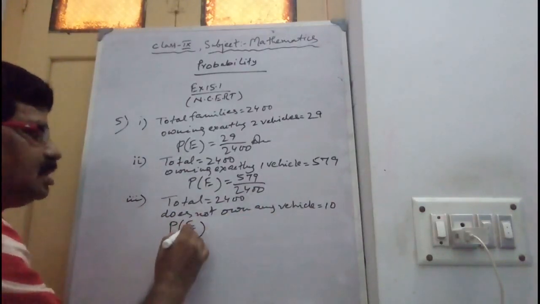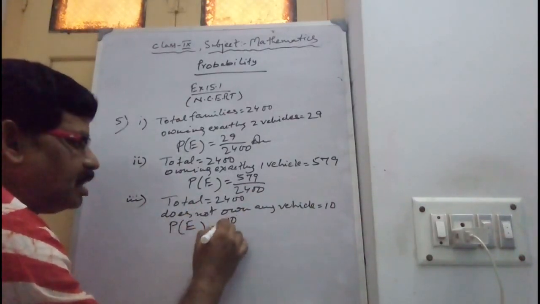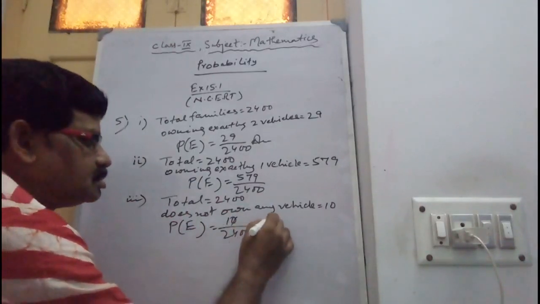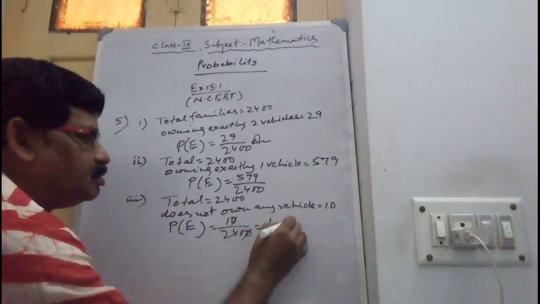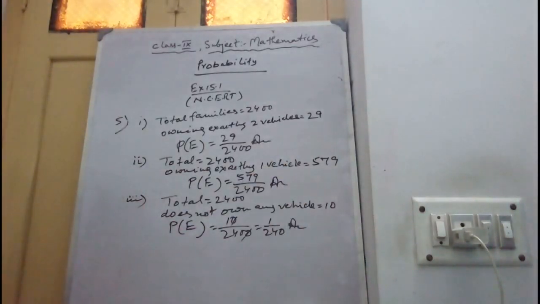So P(E), the probability of that event, is 10 by 2400, which is 1 by 240. So 1 by 240 is the probability.